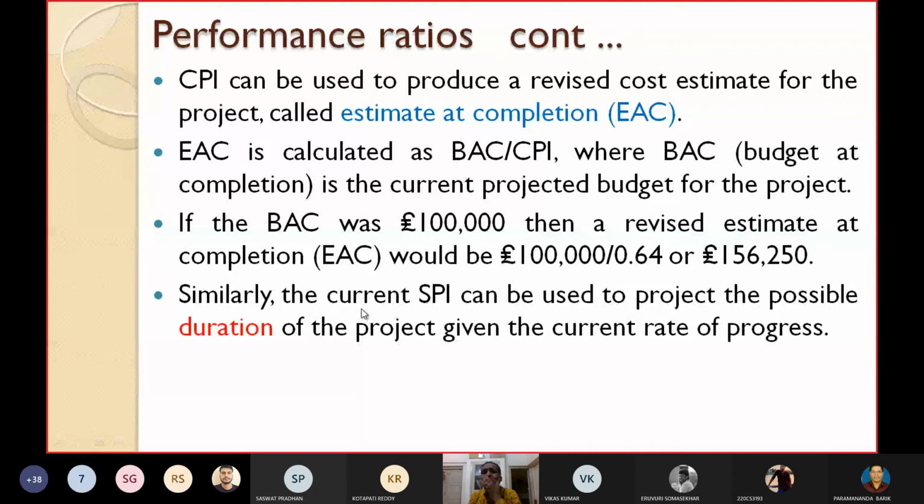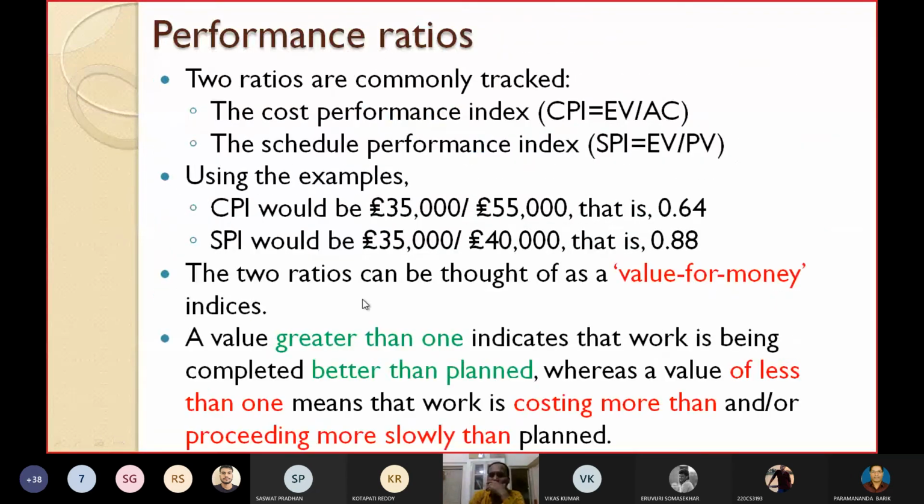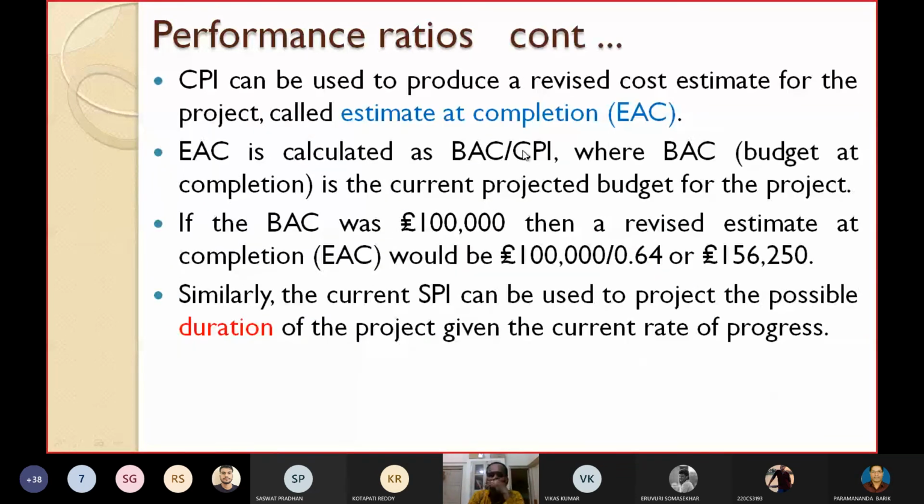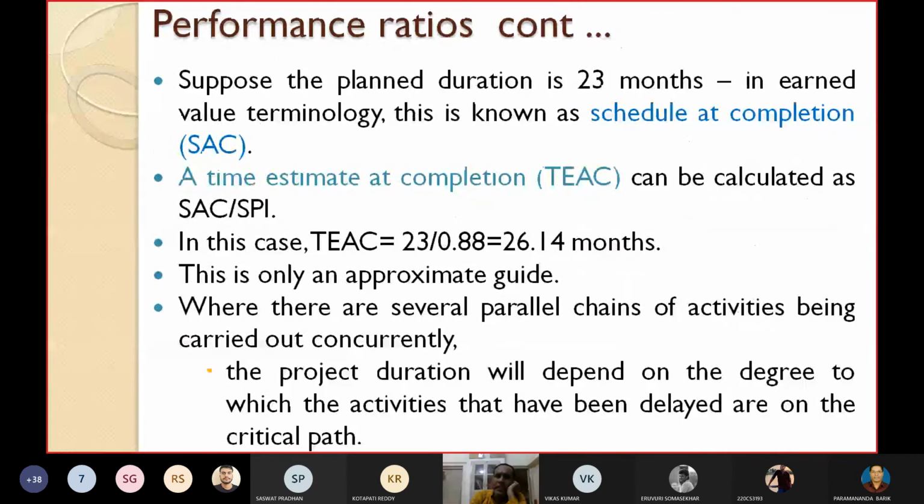Similarly, the SPI can be used. What is SPI? We have already seen, SPI stands for the Schedule Performance Index. Similarly, the current SPI value can be used to project the possible duration of the project given the current rate of progress. So let's explain through an example. Suppose the planned duration for the previous example is 23 months. You have expected that this will be completed in 23 months.